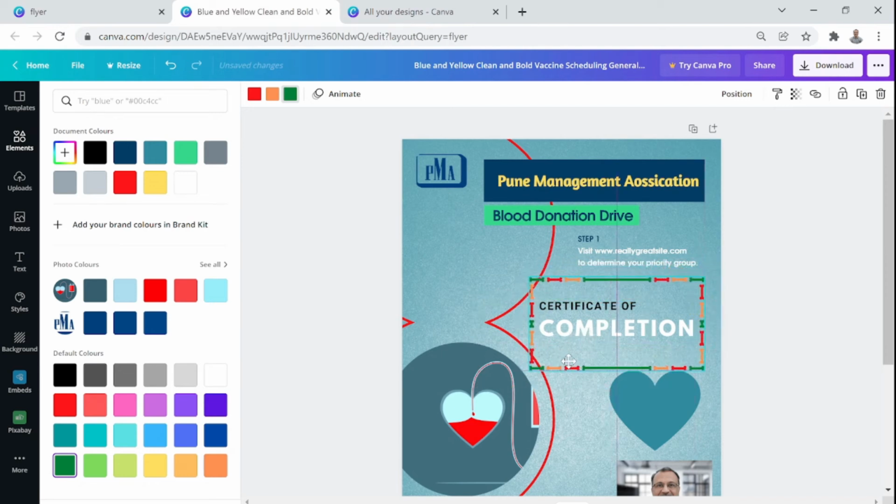Something like this. Is it a frame or is a frame different? It's a frame. You can again resize it.